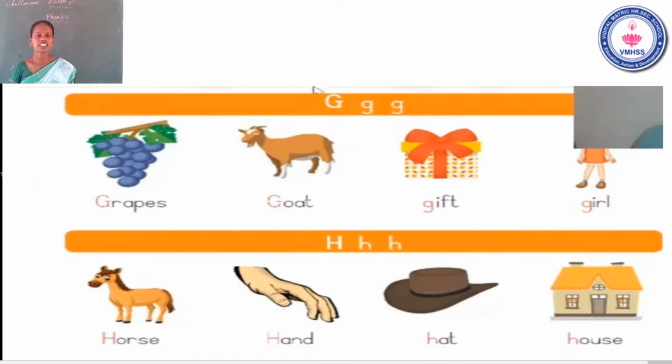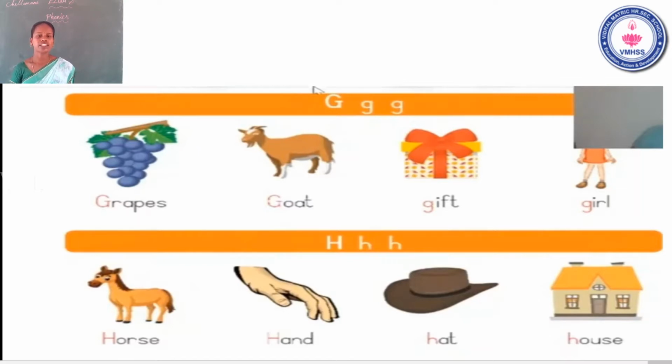The name of the letter G. The sound of the letter G. First one, G, grapes. Second one, G, goat. Third one, G, gift. Fourth one, G, girl. It's clear.